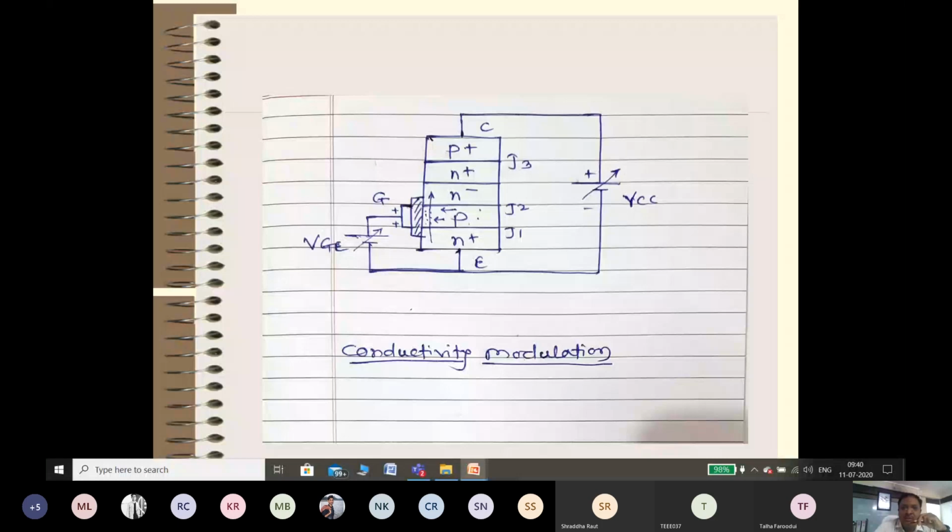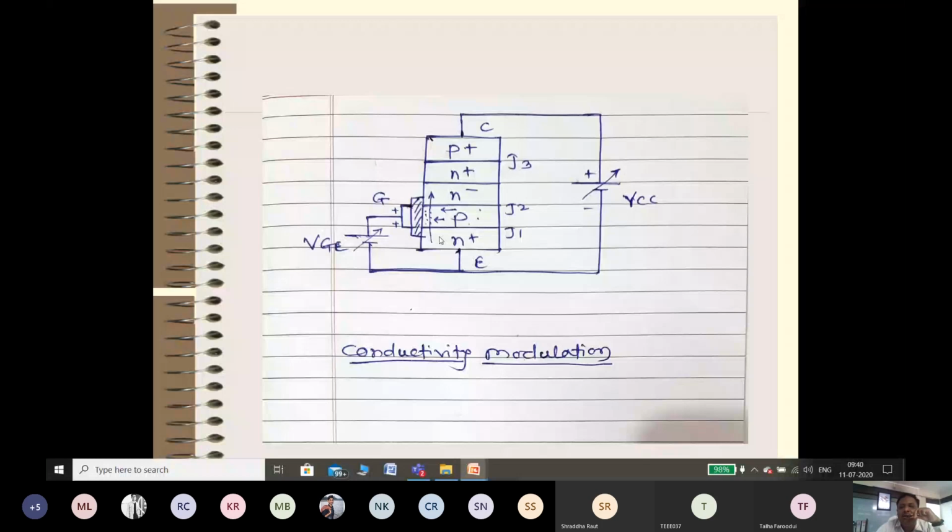When we increase the VCC, electrons from the negative terminal of the battery will enter the channel at N plus. So more electrons at the N plus layer will reduce the depletion layer at junction J1, and electrons enter the P through this inversion layer and then finally enter the N minus. If the free charge carriers increase at the N minus layer, we can say the conductivity increases.